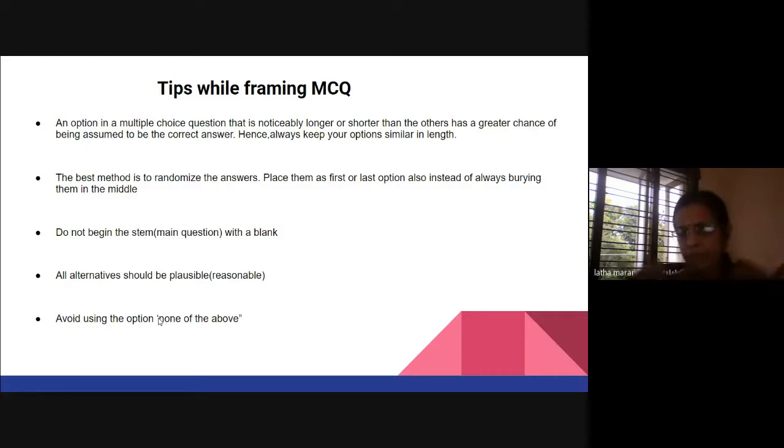Although the options are incorrect and only one will be the right one, they should still be reasonable options, so that the child must know this is also possible, but this is not the correct one. And please avoid the option 'none of the above', because it is not an option at all, isn't it? So always four options should be there.